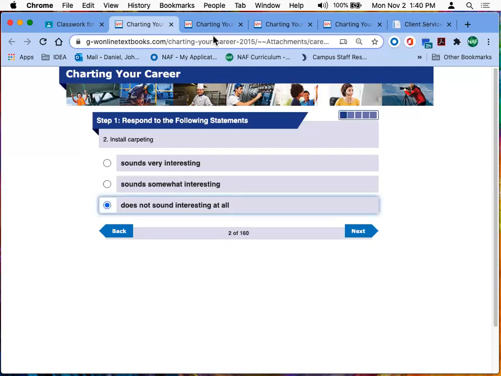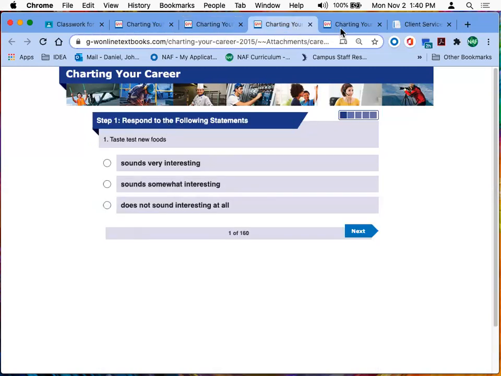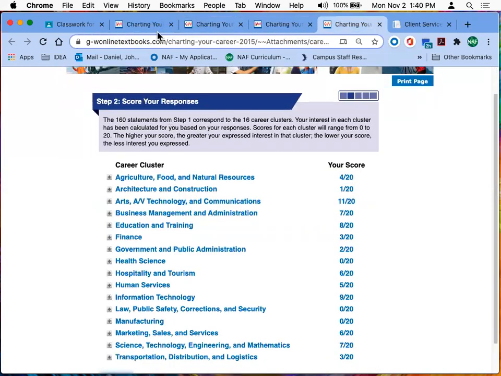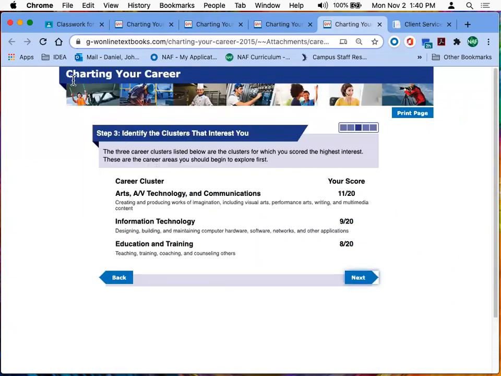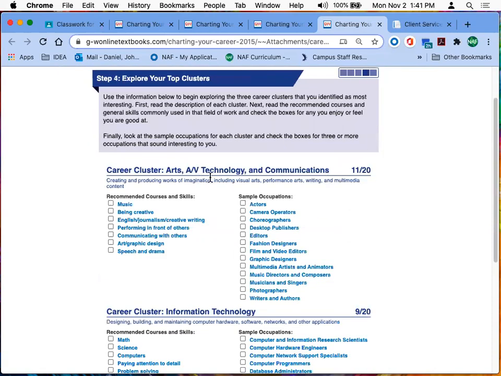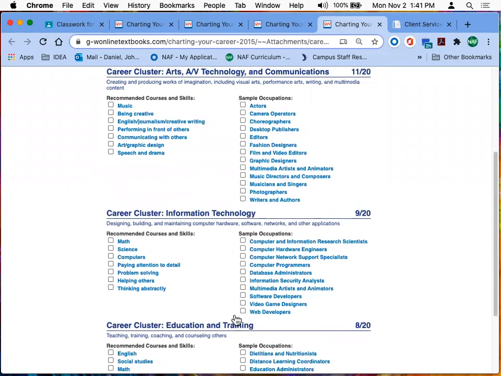I want to show you at the end here. Hold up. So when you get to the end of these, you'll see that you're in this step. Step 2 will be after you do all the responses. Step 2 will show up and it just shows you kind of, this is not that important. You can just go next to step 3. Step 3 will show you this. It will identify the clusters that are the top 3 for you. It's okay. You can go to step 4. You don't have to do anything here. In step 4 is where these are your top 3. These were my top 3. You can see arts, information technology, and education and training.